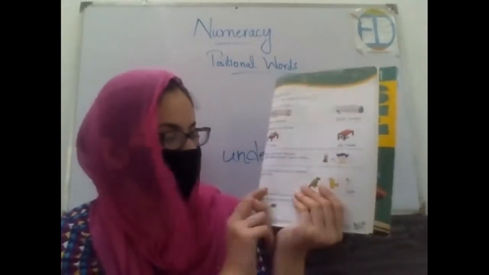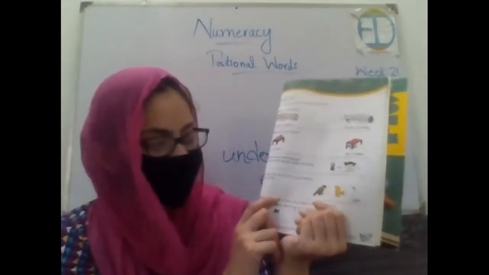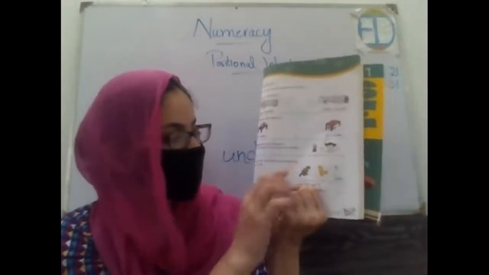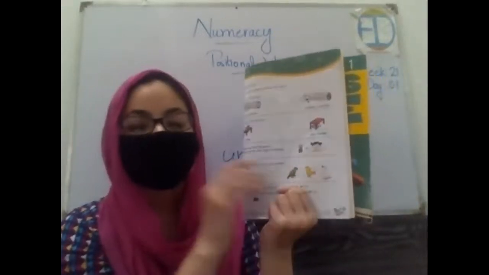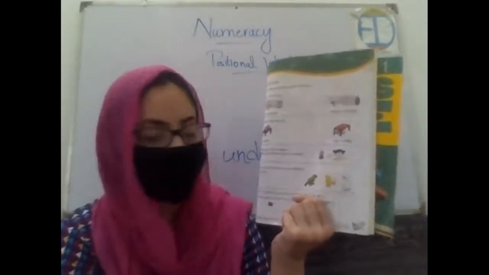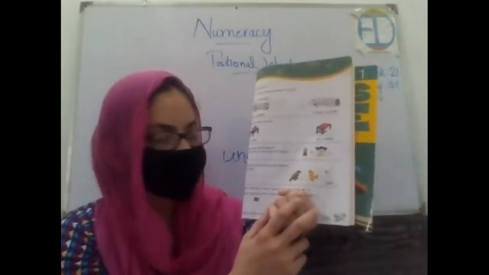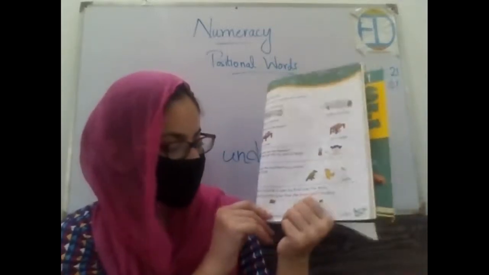Very good. Okay. Circle the bird that is just before the chick. Now here we have two birds. This is a parrot and then we have a duck. We are supposed to circle the bird which is before the chick. So which one is before the chick? The parrot. Very good. Circle it.